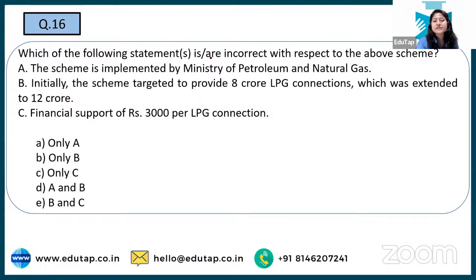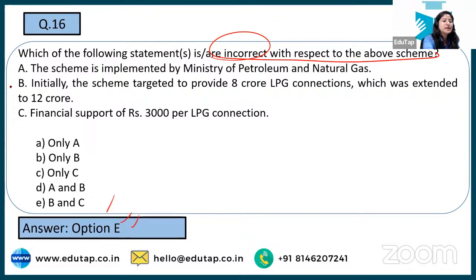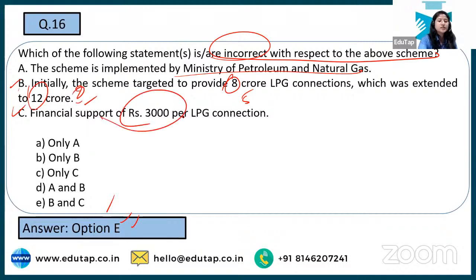Which of the following are incorrect with respect to the above scheme? Above, we are talking about Ujjwala only, right? Because this is a paragraph based question. I'm waiting for the right answer. Which of the following is incorrect about it? The correct answer to this is option number E, B and C. Both B and C are incorrect. Only the first statement is correct, which is the Ministry of Petroleum and Natural Gas, because the target was from 5 crore to 8 crore and not what is written in the question. And financial support will not be provided.